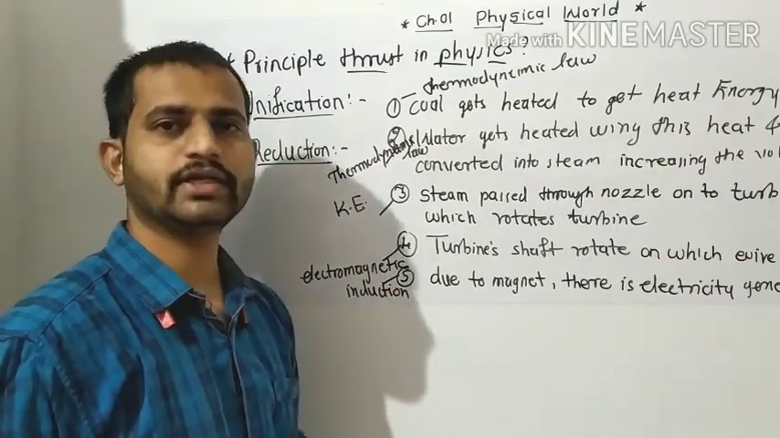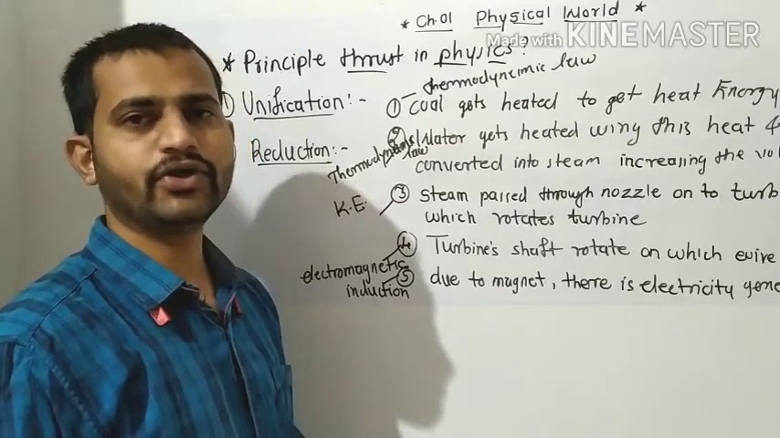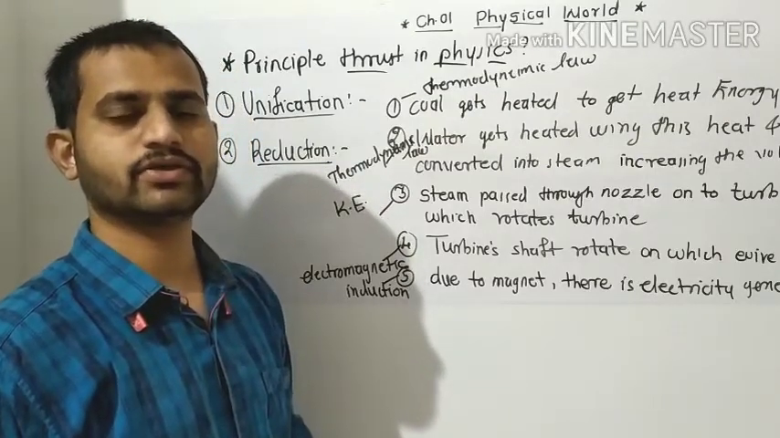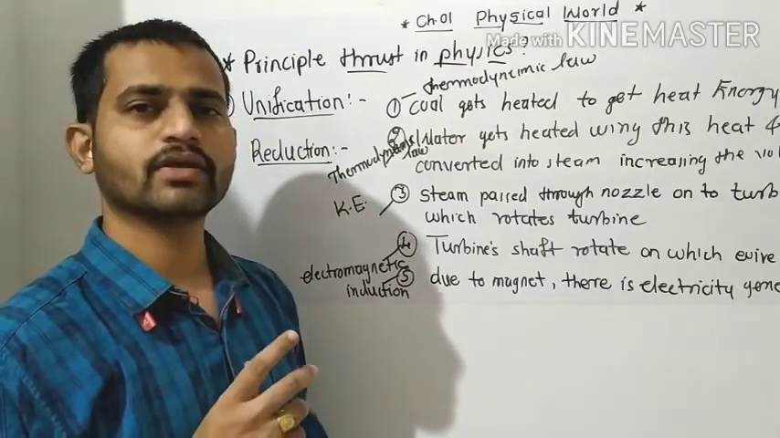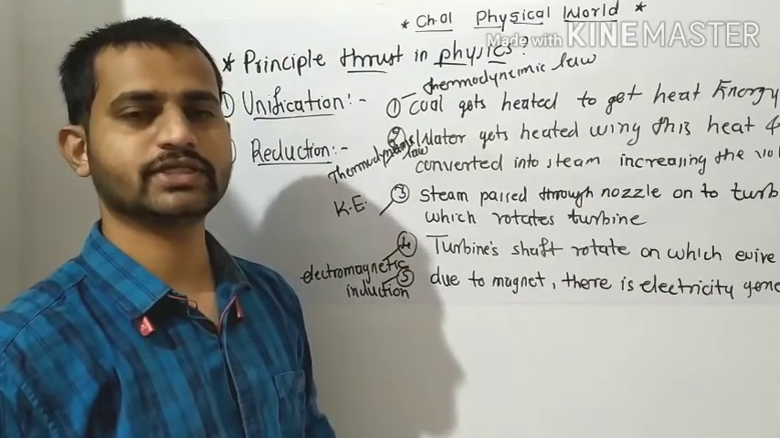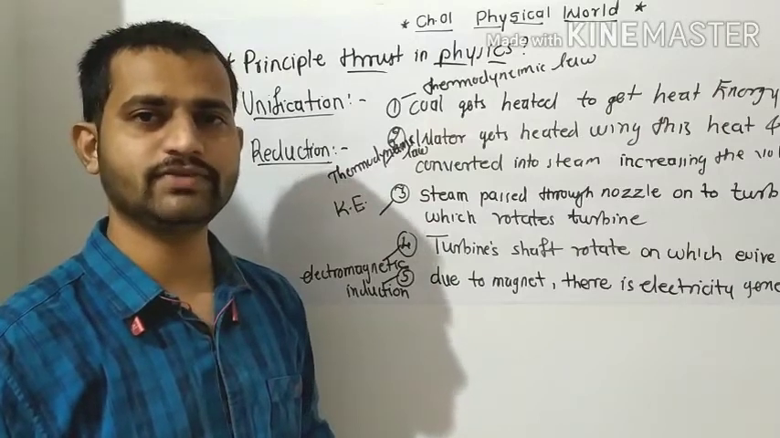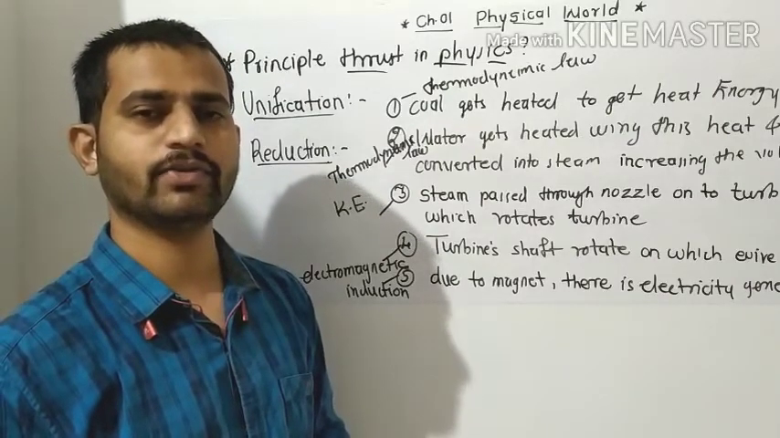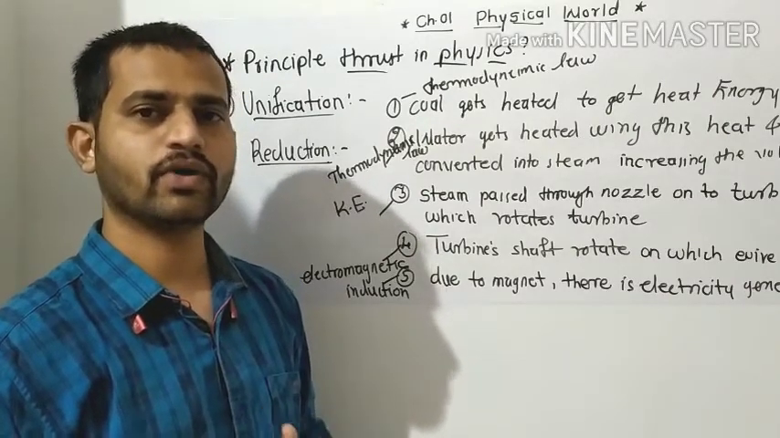So likewise, in reductionism, we can reduce the complex process into a number of small constituents, and we can study these constituents separately, so that it will be easy for us to understand and easy for us to work on it.